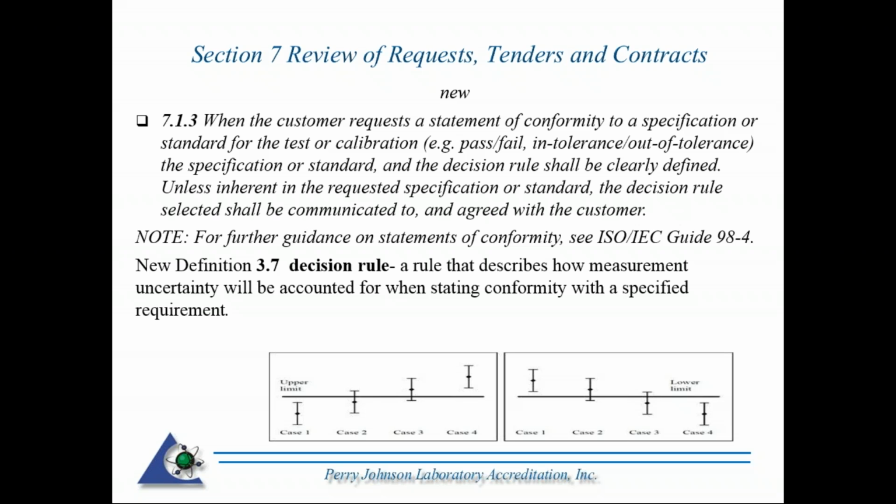So that's what we're talking about with the decision rule and taking measurement uncertainty into account when you're making statements of compliance. And this needs to be communicated, understood, and agreed to by your customer up front. We'll also see when we get to section 7.8, reporting the results, decision rules are also going to have to be documented on the reports.